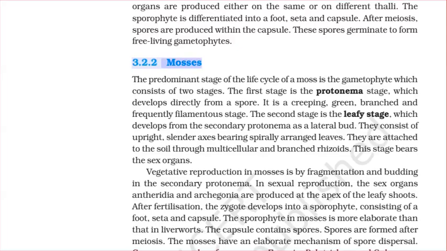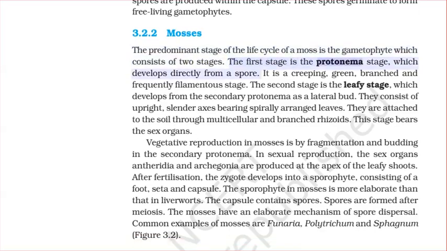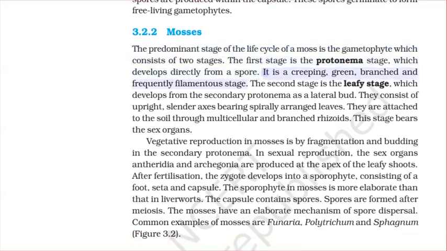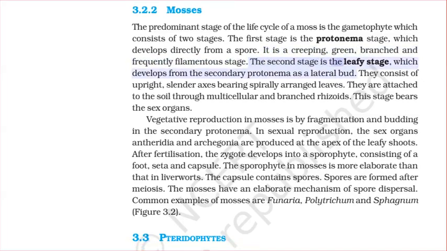3.2.2 Mosses. The predominant stage of the life cycle of a moss is the gametophyte, which consists of two stages. The first stage is the protonema stage, which develops directly from a spore. It is a creeping, green, branched, and frequently filamentous stage. The second stage is the leafy stage, which develops from the secondary protonema as a lateral bud.